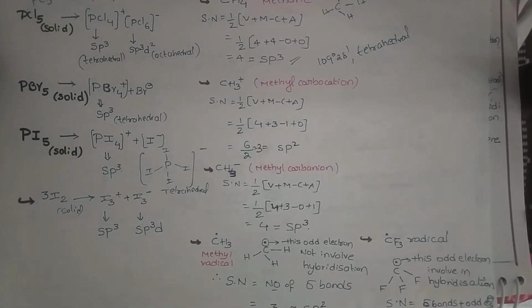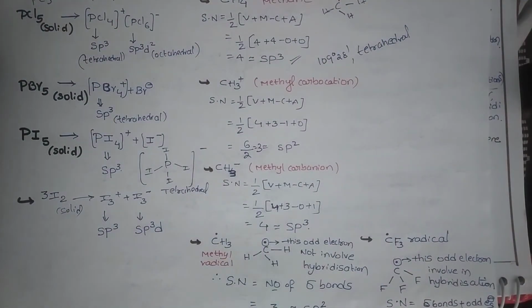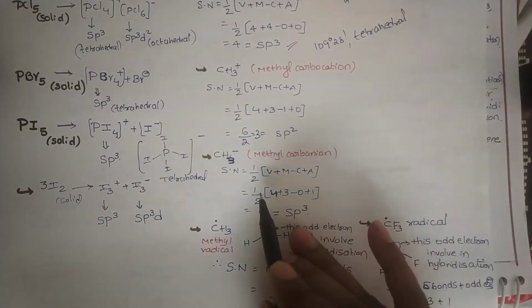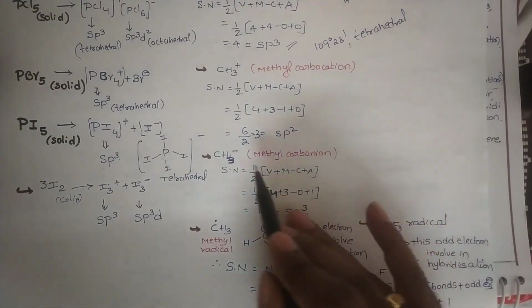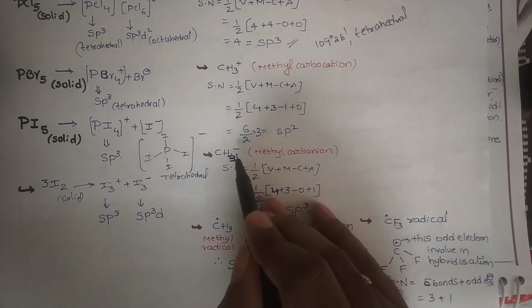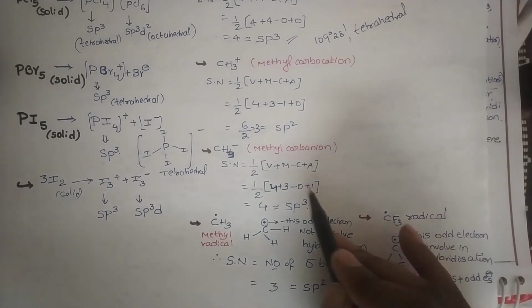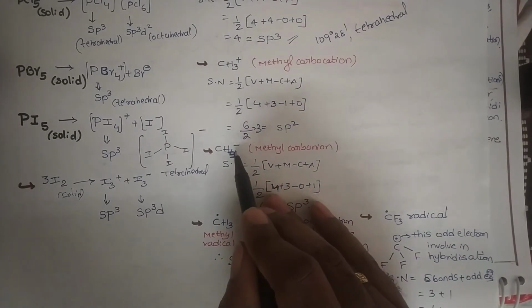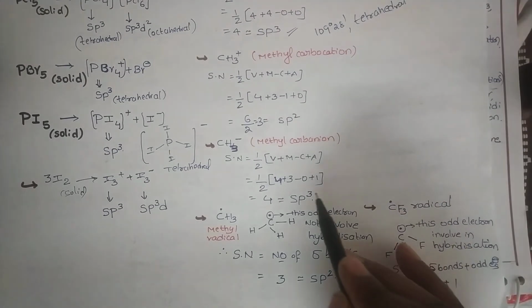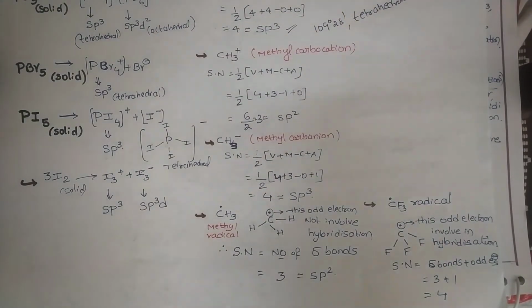Come to the methyl carbanion. Here we count the steric number in the same manner, but here there is no cation, this is an anion, so the number of negative charges is only 1. Don't take the sign, simply take the magnitude, only 1. We got 4, sp3 hybridization.